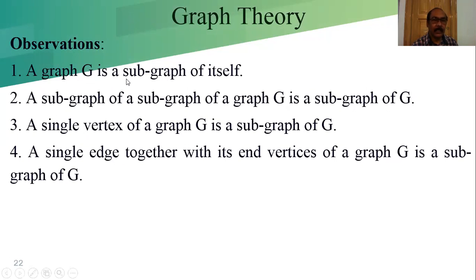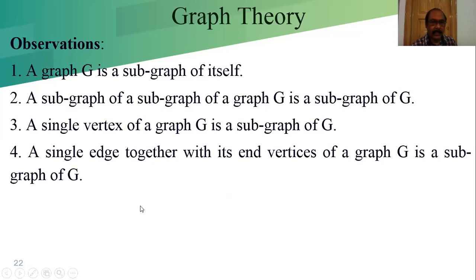A graph G is a subgraph of itself. If we consider G, each and every vertex is present in itself and each and every edge is present in itself and it satisfies the incidence property itself. That's why G is a subgraph of itself. Now, a subgraph of a subgraph of G is a subgraph of G. Suppose G dash is a subgraph of G, and G double dash is a subgraph of G dash.